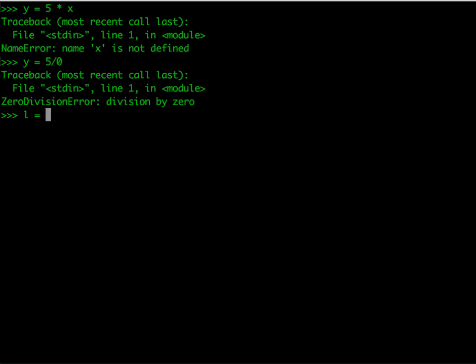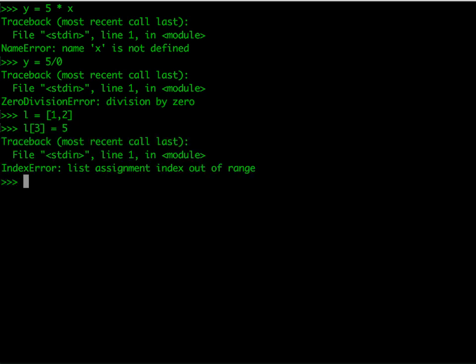And finally, if we have a list, say 1, 2, and then we ask for the position 3, then it will say that there is no position 3 in this list, so this is an index error. So these are 3 examples of the types of error that the Python interpreter tells us. And notice that there is an error name at the beginning, index error, name error, zero division error, plus a diagnostic explanation after that.